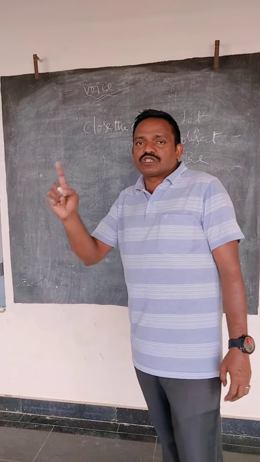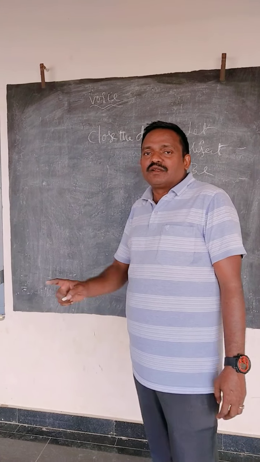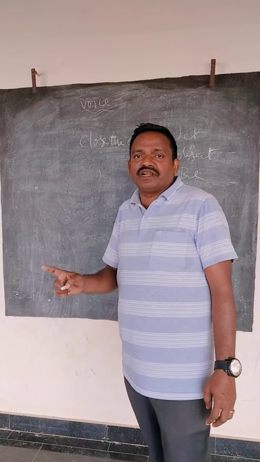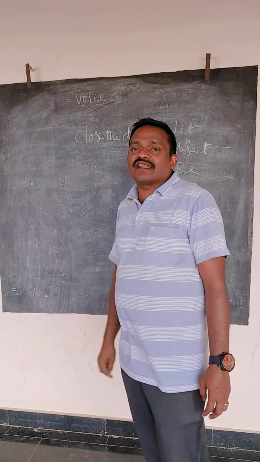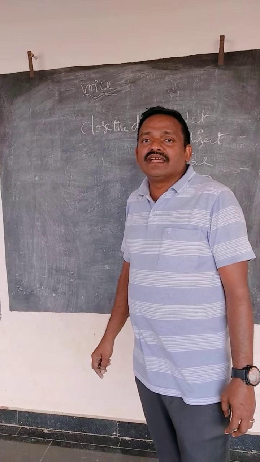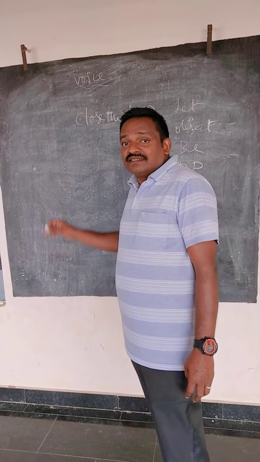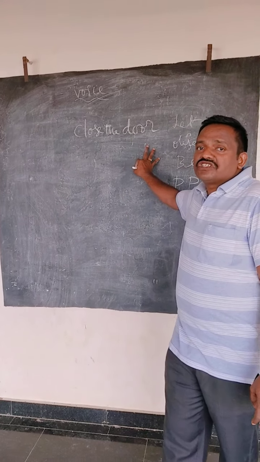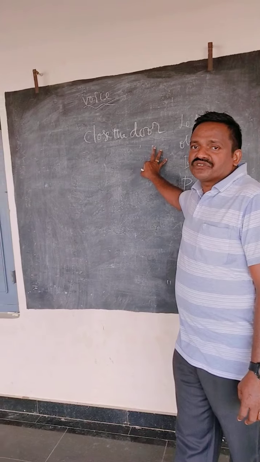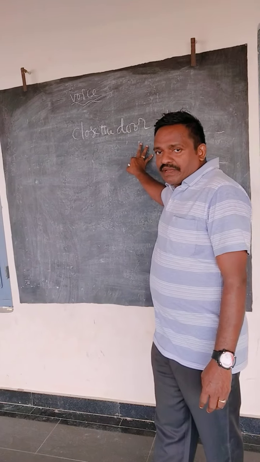V3, the past participle, is there. 100% don't confuse, my dear students. The past participle is there: let the window be opened. Understand? This is how we can change imperative sentences from active to passive.